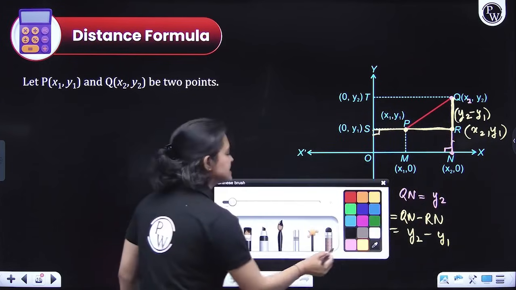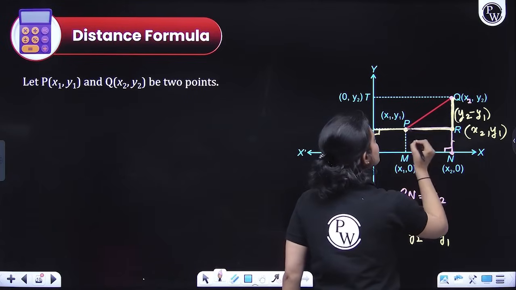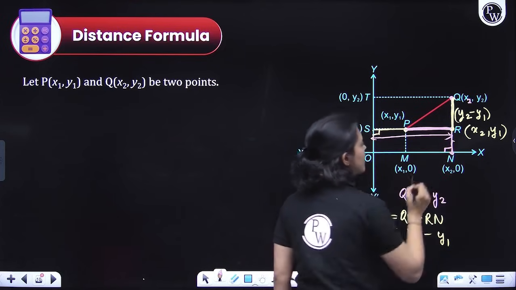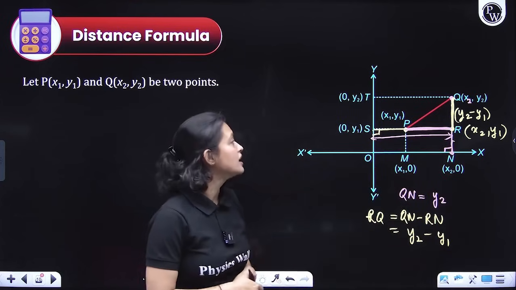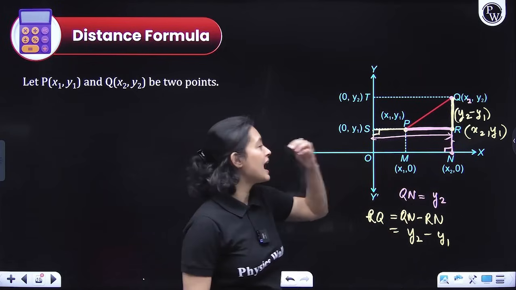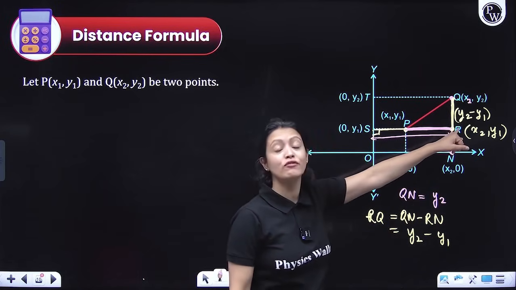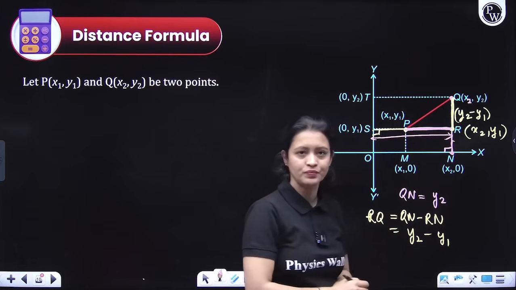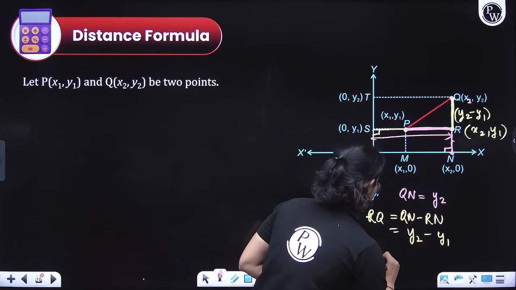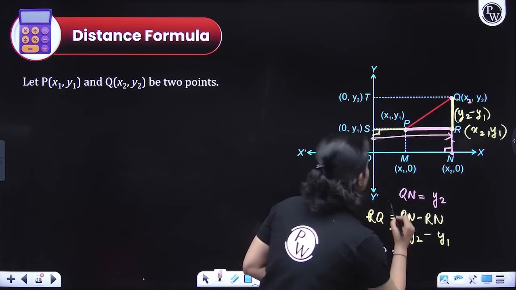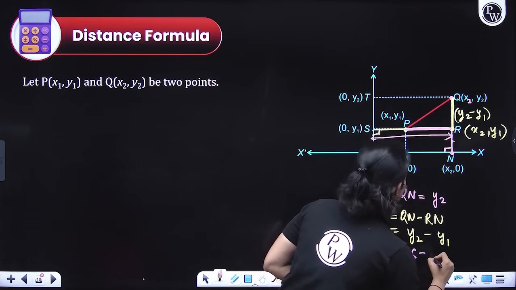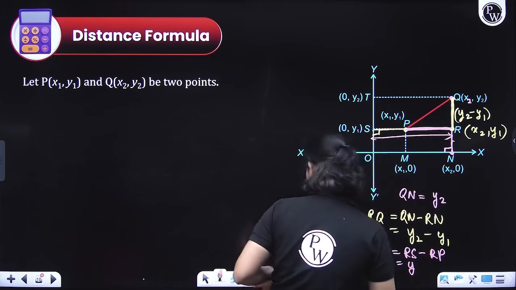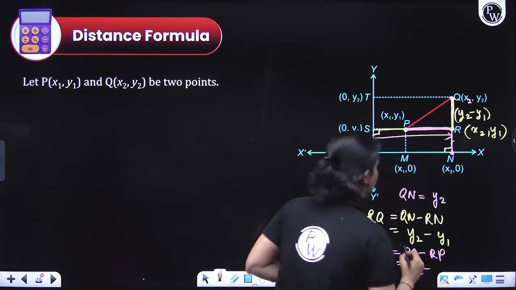Now we'll repeat the same process to figure out this here. How can we figure this out, everyone? First of all, we'll figure out the entire SR. To figure out SR, again guys, see what is the distance of point R from the y-axis. It would be the x coordinate. The x coordinate is x2, right? So here I'll write RP is equal to RS minus SP. So RS basically is the x coordinate, x2, minus what is SP, everyone?